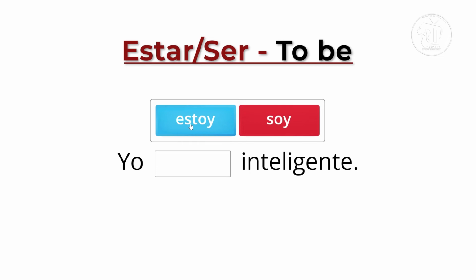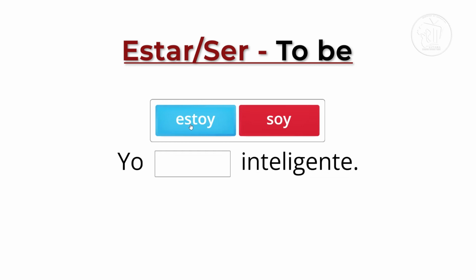So if I wish to say, I am intelligent, in Spanish, we say yo, we use the verb to be, and then inteligente. Now you have to choose if it's estoy or soy.